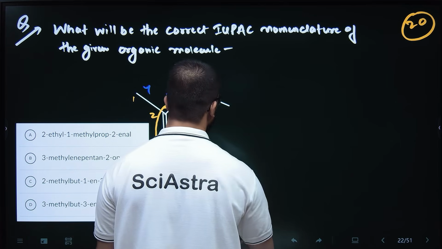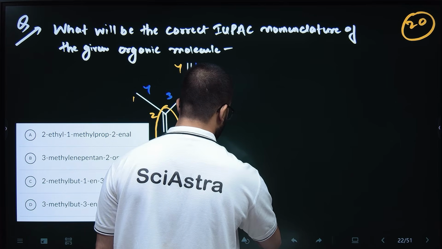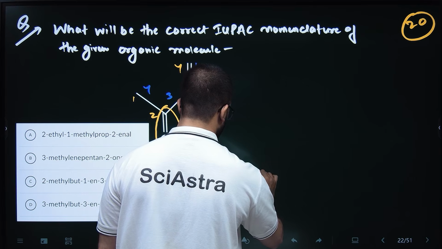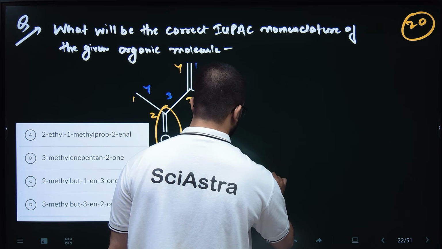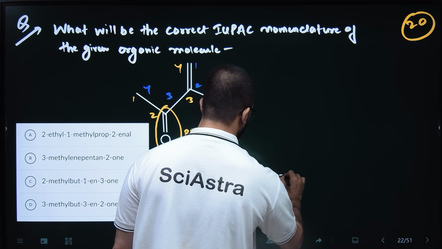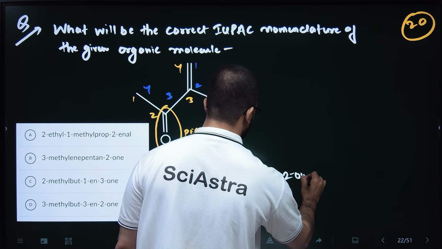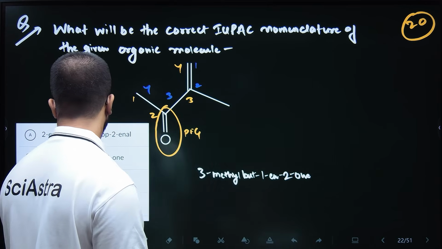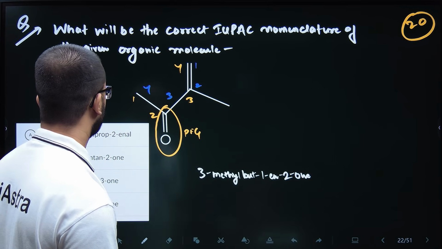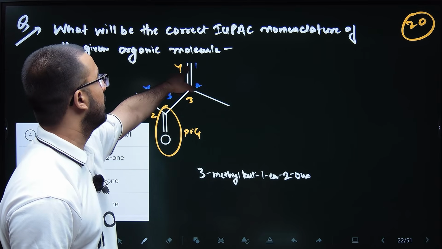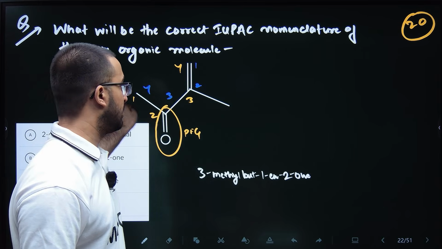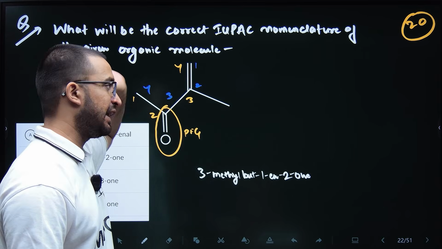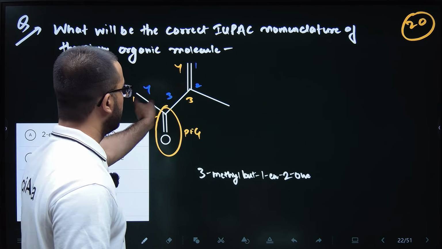But this is butene. Oh, a second, not 1. Why am I doing from 1? This is 3 now. We are taking this yellow numbering. I got confused. We are not taking the blue numbering, we are taking the yellow numbering.